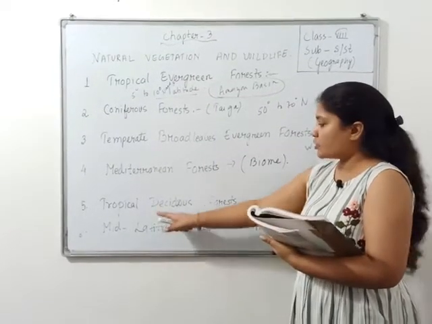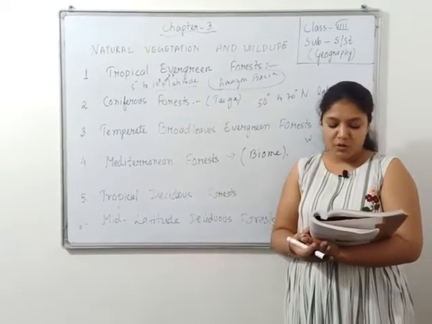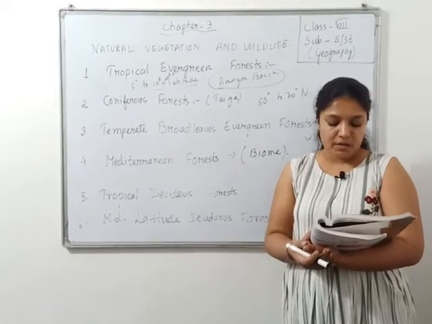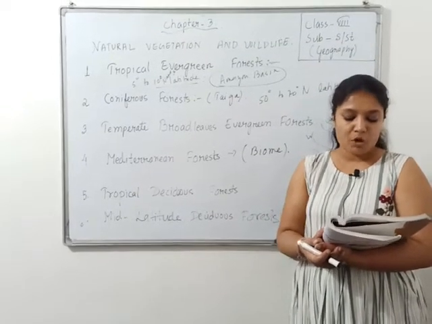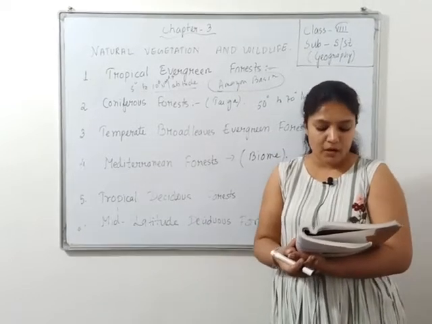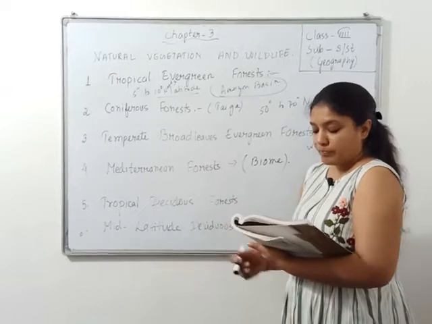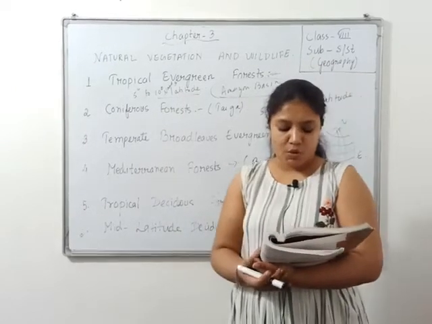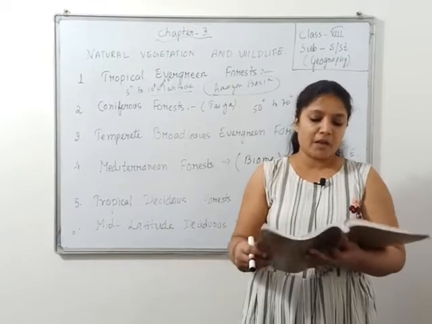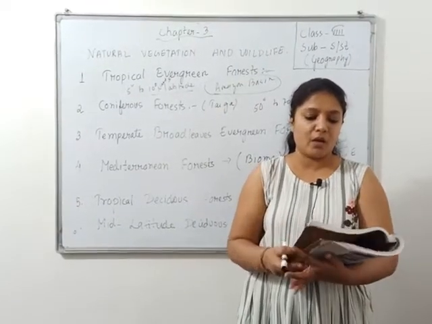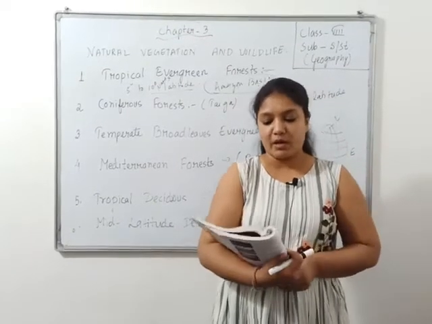The next comes tropical deciduous forest. These forests are found in the monsoon climatic zone and are also called deciduous monsoon forest. These forests are found where? In monsoon climatic zone and are also called deciduous monsoon forest. There are two types of forest in this zone. The first type is evergreen broadleaves forest. They are found in the areas having an annual rainfall of above 200 centimeters widespread over the year.